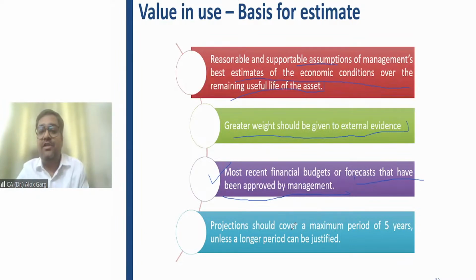And standard says the projection should cover a maximum period of 5 years unless a longer period can be justified. It says that your projection should be for a maximum period of 5 years. The longer period you can take if it is justified. If it is justified. Otherwise, it should be a maximum period of 5 years.